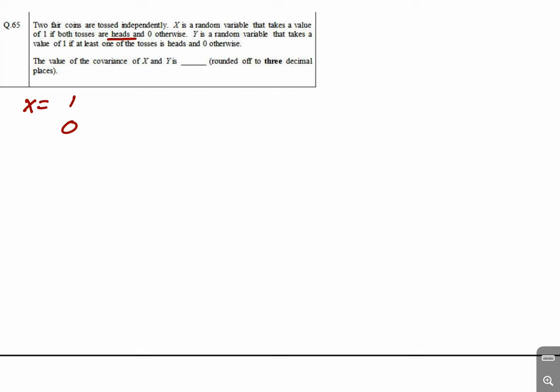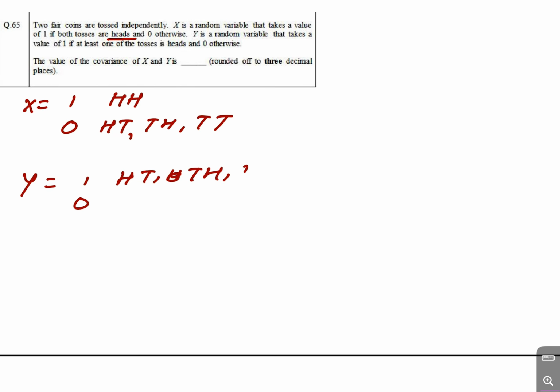if both are heads. Okay, so this is head head, and this is head tail, tail head, and tail tail, and y takes the value 1 if at least one of the tosses is head. So this is 1 head and 2 heads also, and this is tail tail. Now the probability of x being 1 is 1 by 4, and this is 3 by 4, and for y this is 3 by 4, and this is 1 by 4.